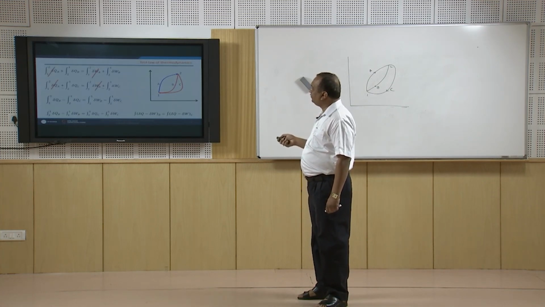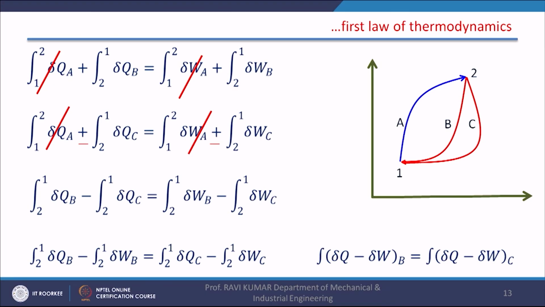Now if we take the difference of these two equations, we will get this equation.